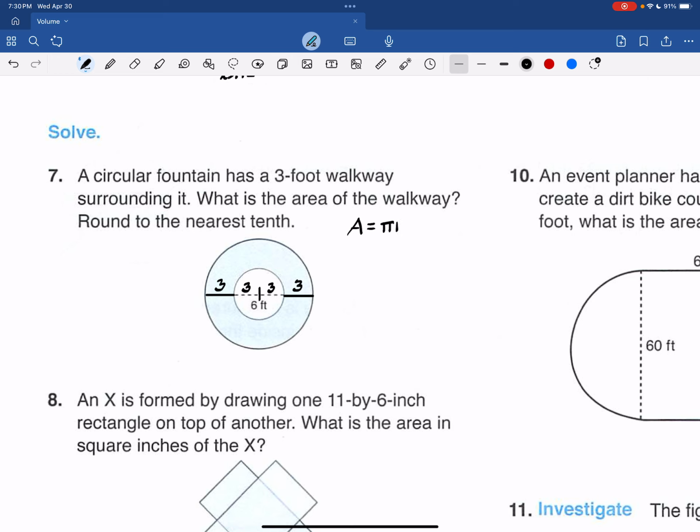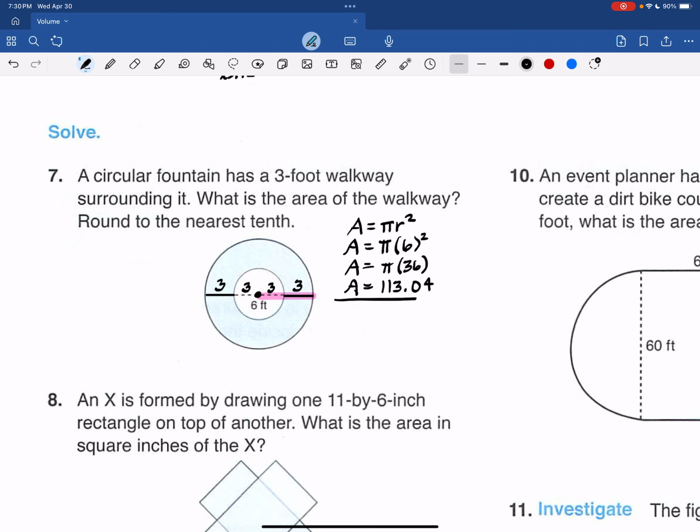So we have pi r squared. And remember, the radius is the distance to the center. So for this big circle, let me highlight the radius for you. It's from the center to the edge of the circle. So the area is pi times 6 squared, or pi times 36, or 36 times 3.14 is 113.04.